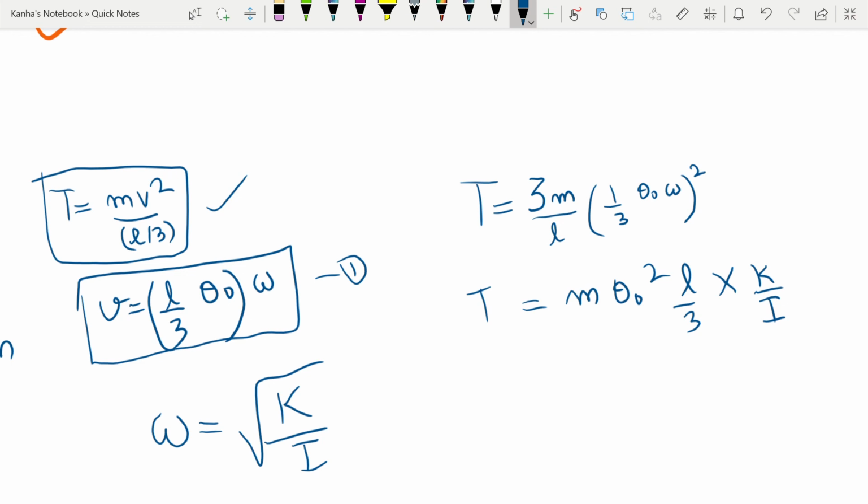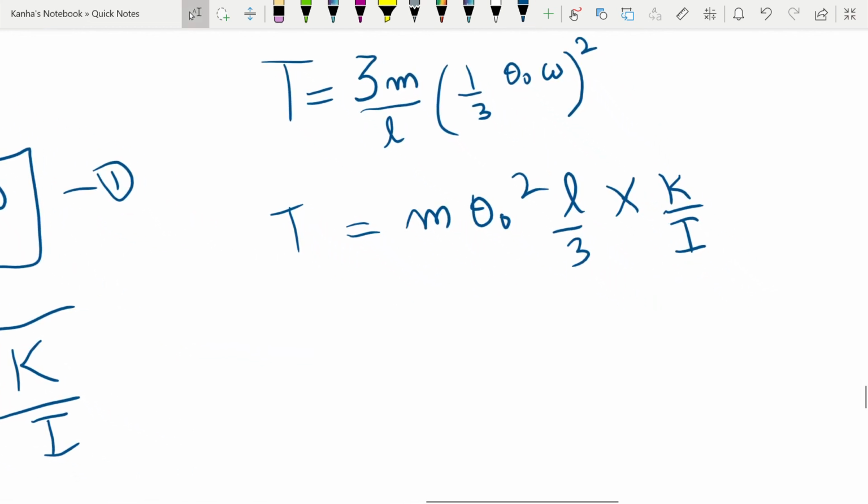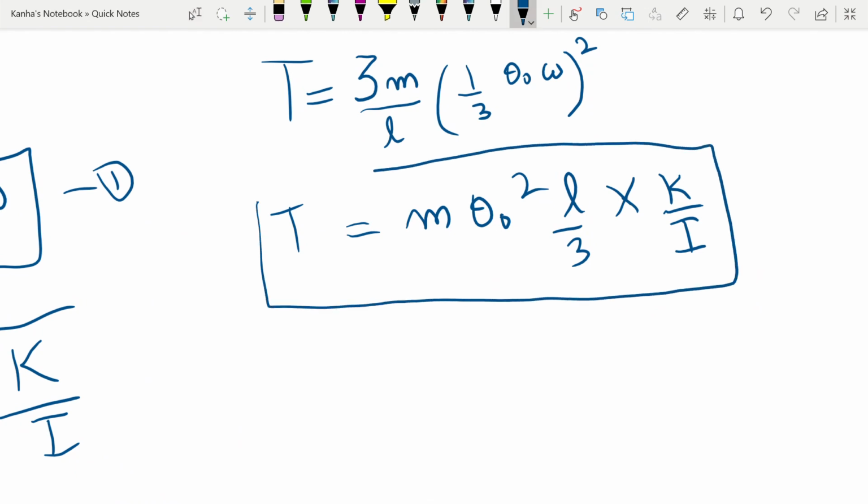Now you should know what the moment of inertia is here. To calculate the moment of inertia, you have a massless rod, so that will not give you any contribution.